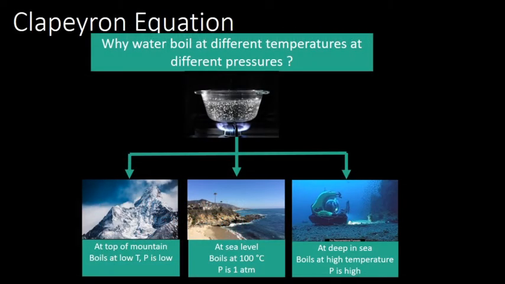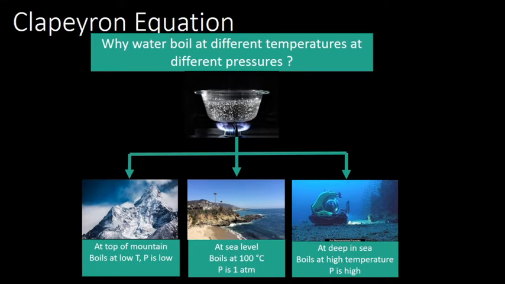Now what is the importance? A simple example: it tells us why water boils at different temperatures at different pressures. You can see the first one, boiling of water. If you take the boiling point of water at the top of Mount Everest, at sea level, which is what we see in our rooms, and also deep in the sea, the water will be boiling at different temperatures. The reason is that the boiling point changes with pressure.